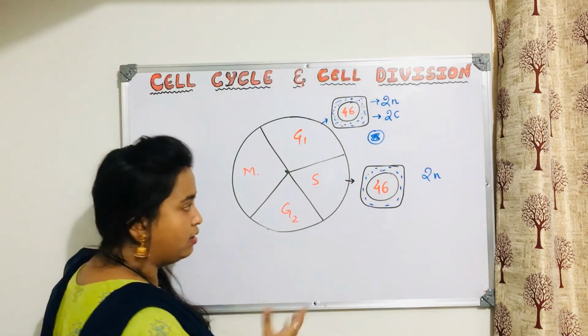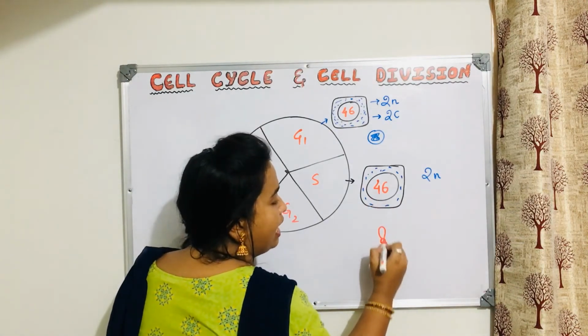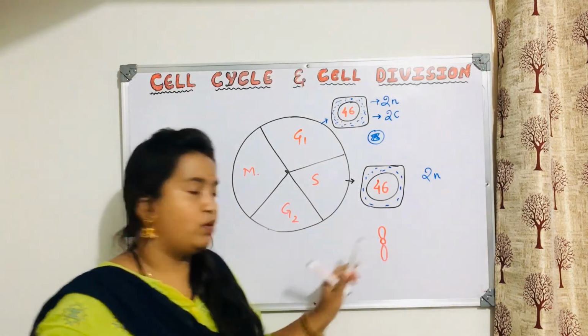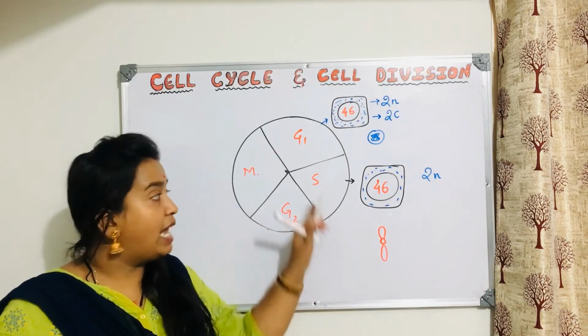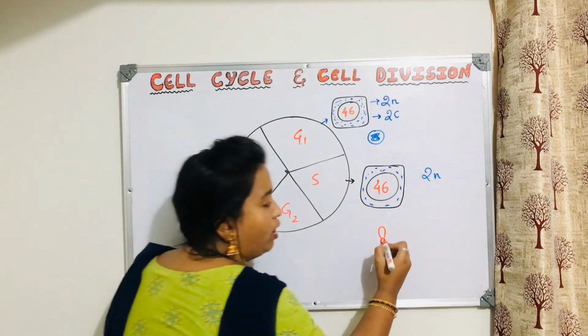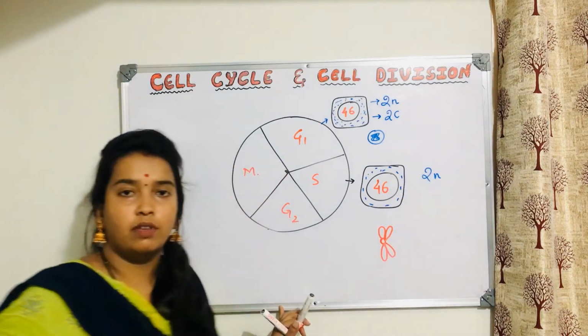To make you understand in a more convenient way, the 46 chromosomes present here are in this form. So what will happen in the S phase? Replication. Replication means this one will form its other half.